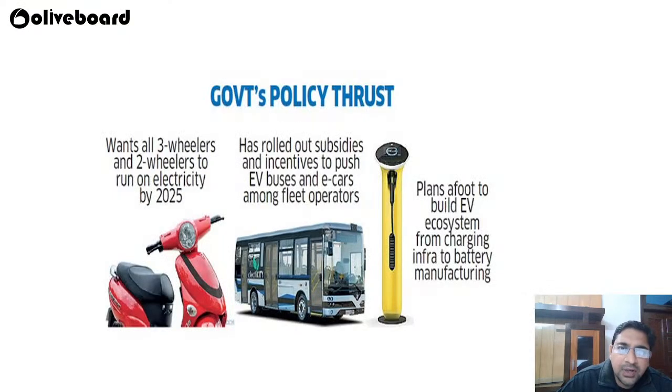Okay, so the government is also focusing on the electric vehicle segment, with 3-wheelers and 2-wheelers running on electricity by 2025. The government has rolled out subsidies to push electric vehicle buses. Then they are planning an electric vehicle ecosystem, from charging to battery manufacturing and all those things.